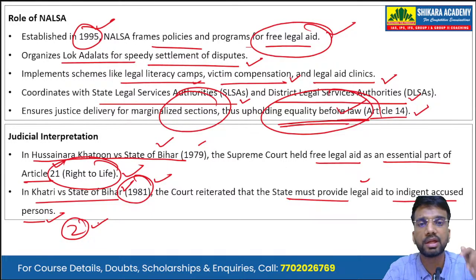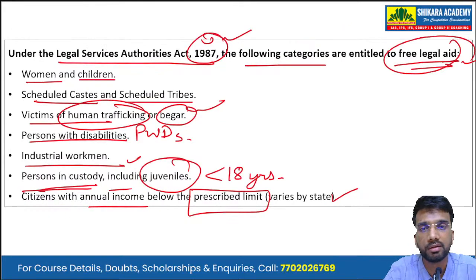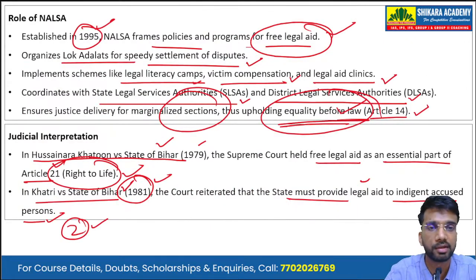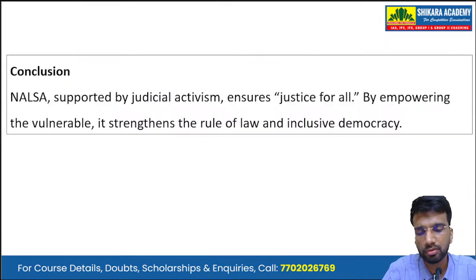After these cases in 1979 and 1981, the Parliament came up with the Legal Services Authorities Act of 1987. Under this, NALSA, the state legal services authorities and the district legal services authorities were established. Now, in conclusion, we can summarize by writing the significance of NALSA.